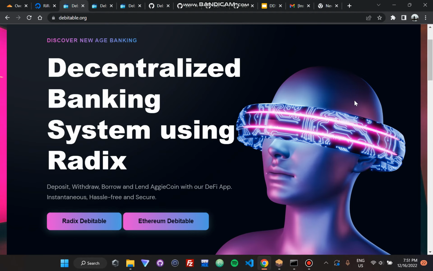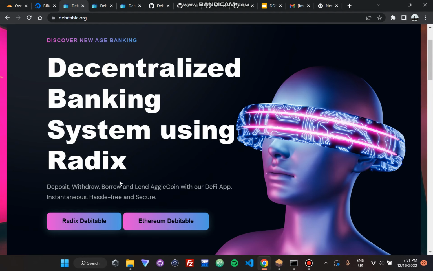This project is deployed live on debitable.org, so you can just type in this website and go there and access it right now. Also, the Radix implementation is also live now. It's live at radix.debitable.org. It's not hosted via the ngrok tunnel now.